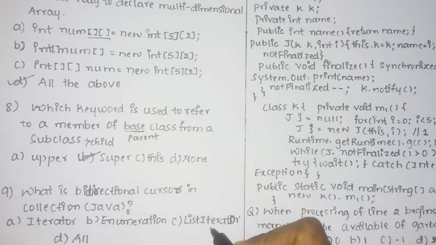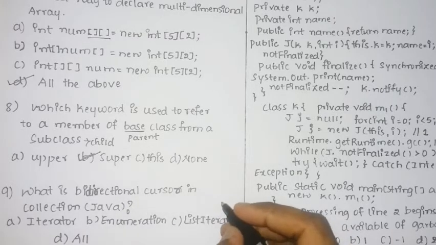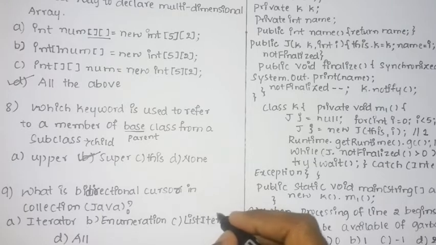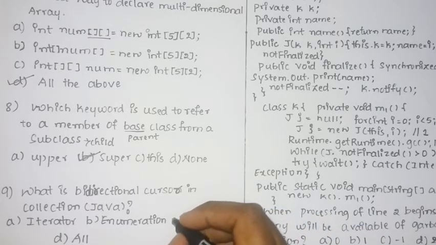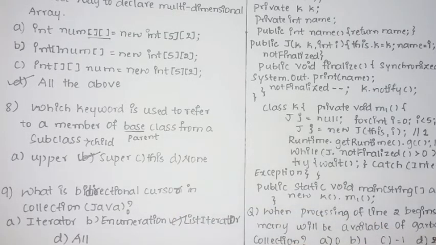So you can say list iterator is a bidirectional cursor in Java collections, so you can iterate towards the forward direction as well as the backward direction. So you can say it is a bidirectional cursor. So option C is the correct answer for this question.